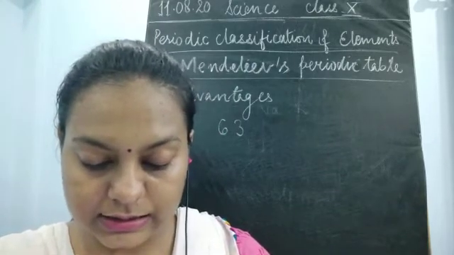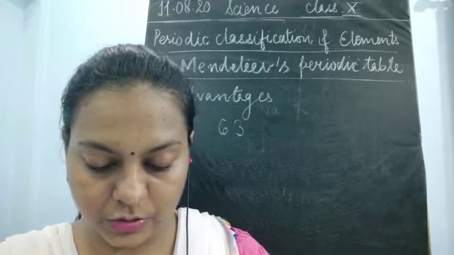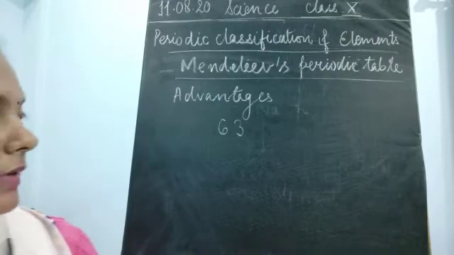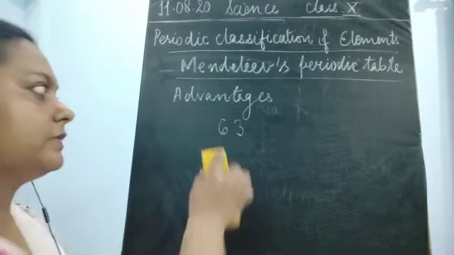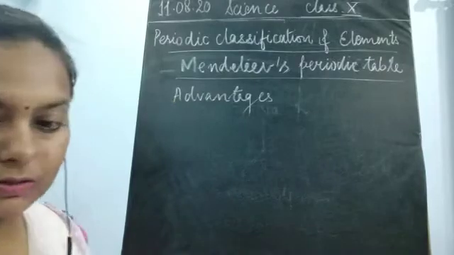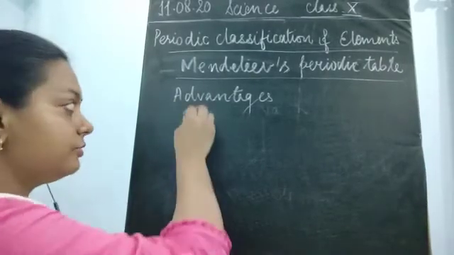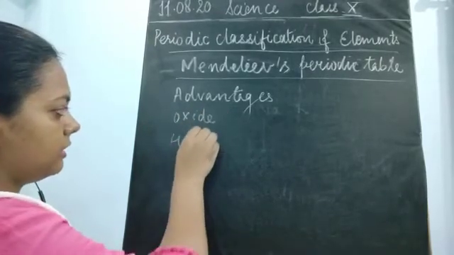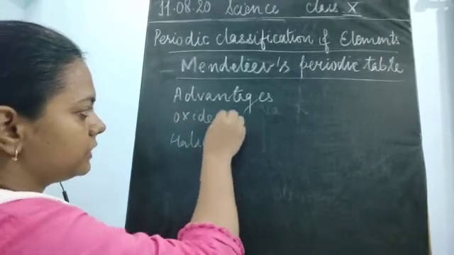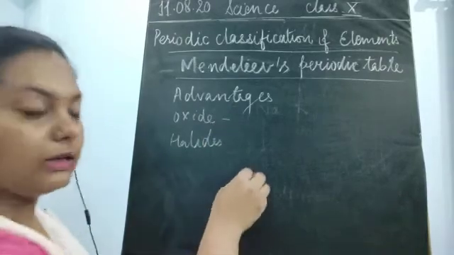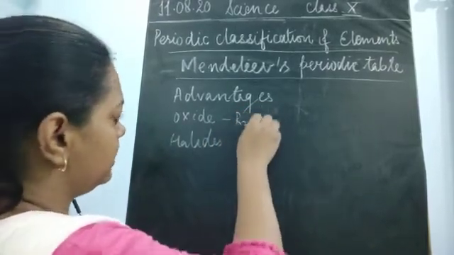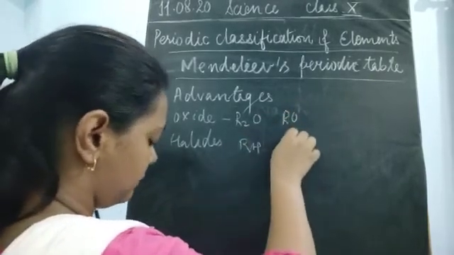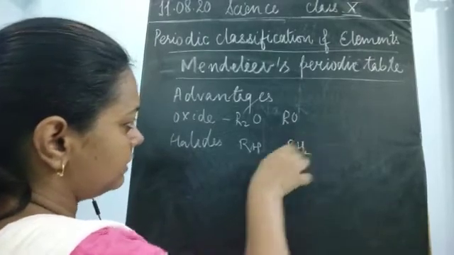Okay, as you could see, the table is also given here. This table was very easy to understand. It also had formulas according to the oxides and the halides. Why have I given oxides and halides? If it was an oxide, different formulas were written, R2O, and if it was a halide, then RH, then RO. Similarly, so many formulas were given. This R here means the element.